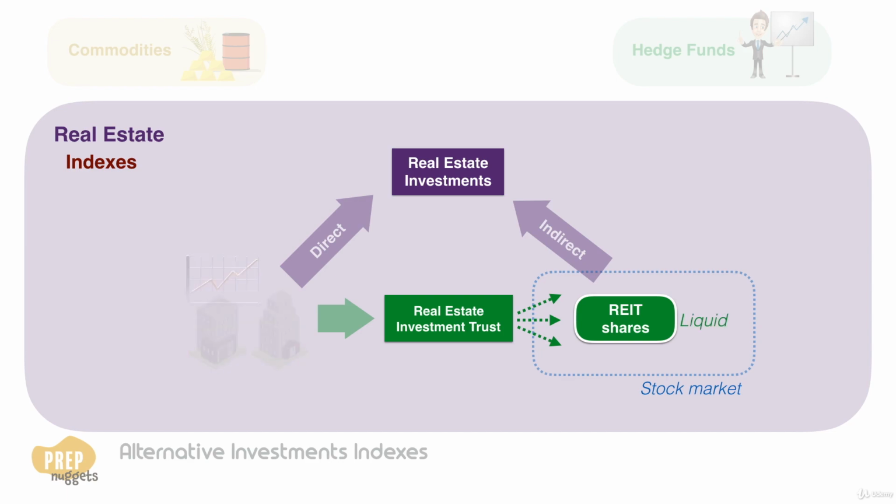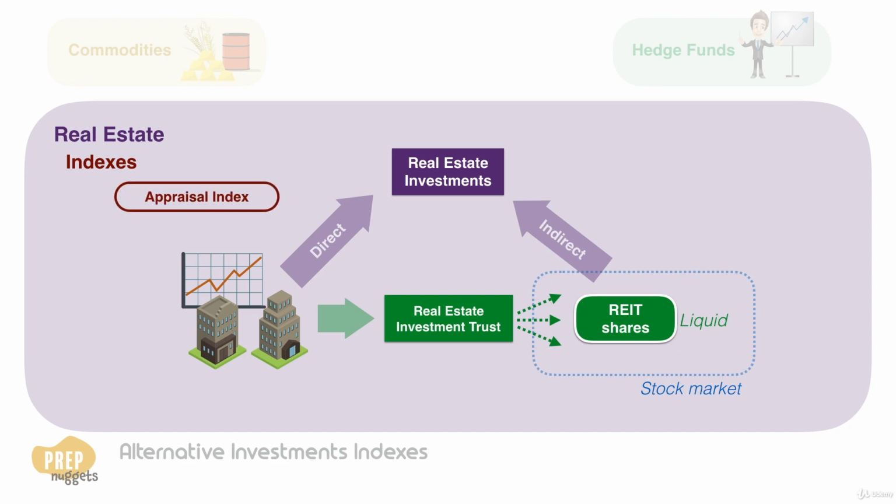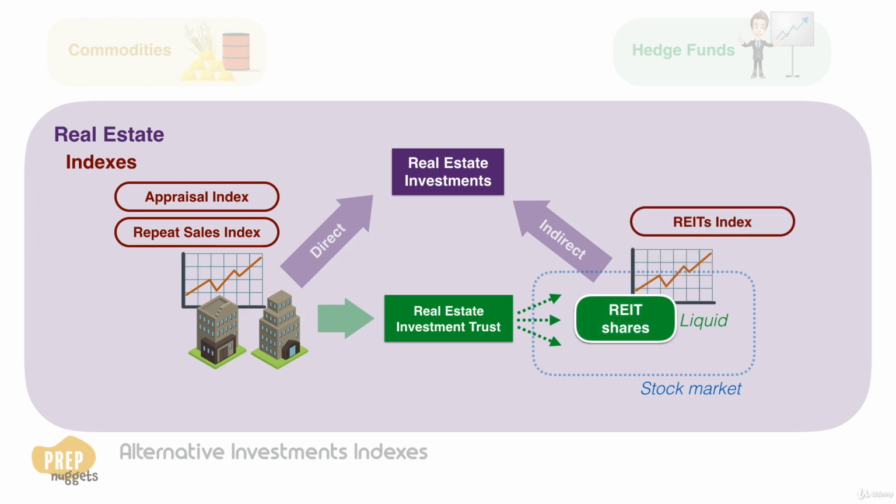For physical properties, real estate indices can be constructed using the returns based on appraisals of properties or repeat property sales. For REITs, there are numerous REIT indices that represent publicly traded REIT shares. Because REITs are continuously traded in the market, REIT indices are updated much more frequently than appraisal and repeat sales indices. FTSE International produces a family of REIT indices that seeks to represent trends in real estate worldwide.